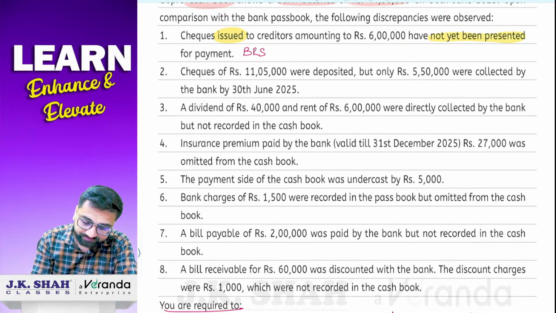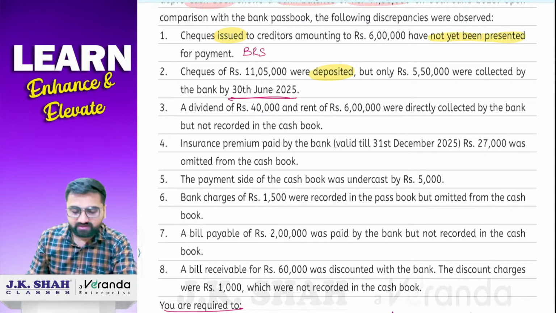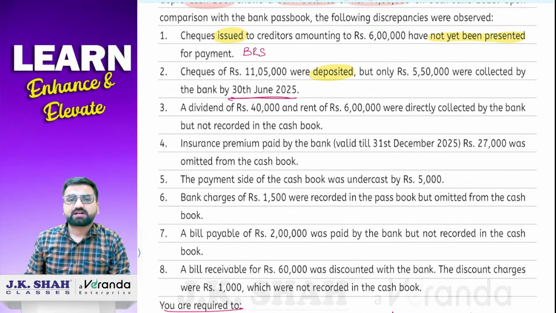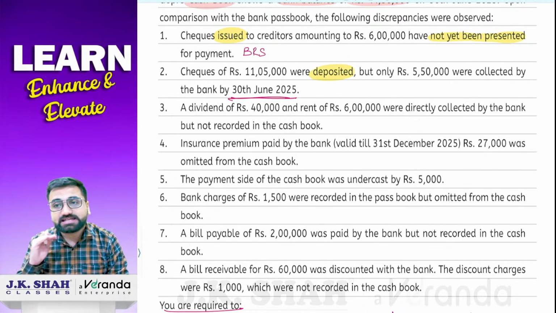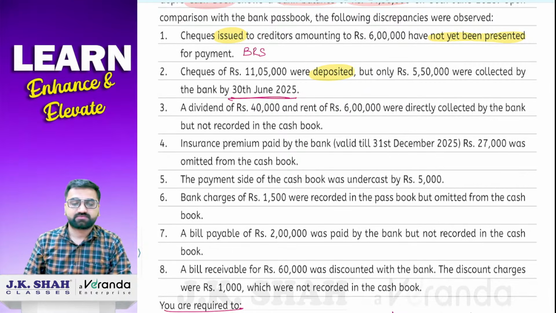Next, check of rupees 11,05,000 were deposited, but only rupees 5,50,000 were collected by the bank by 30th June. 11,05,000 का चेक डिपॉजिट हुआ था, बट 5,50,000 का ही क्लियर हो पाया BRS डेट तक.